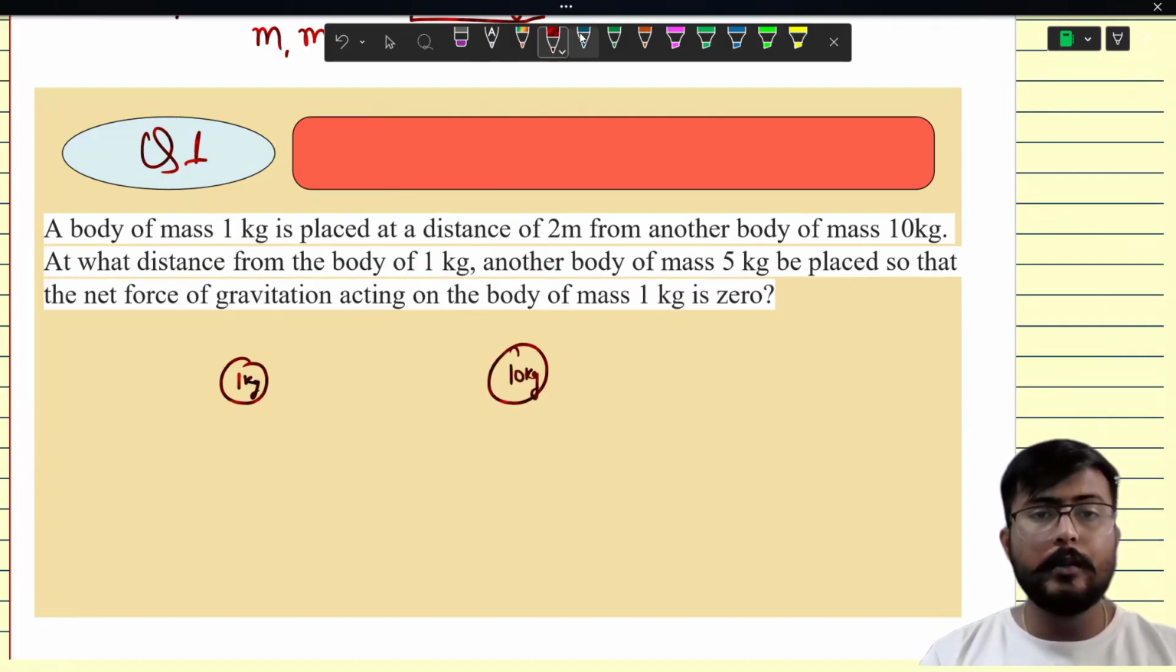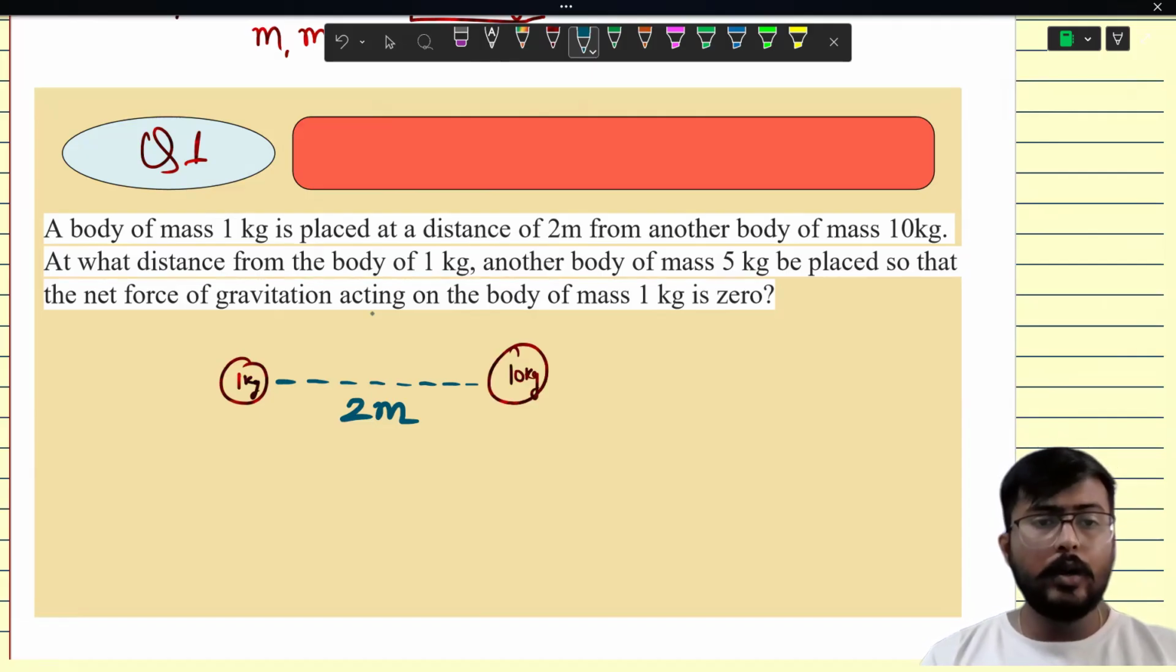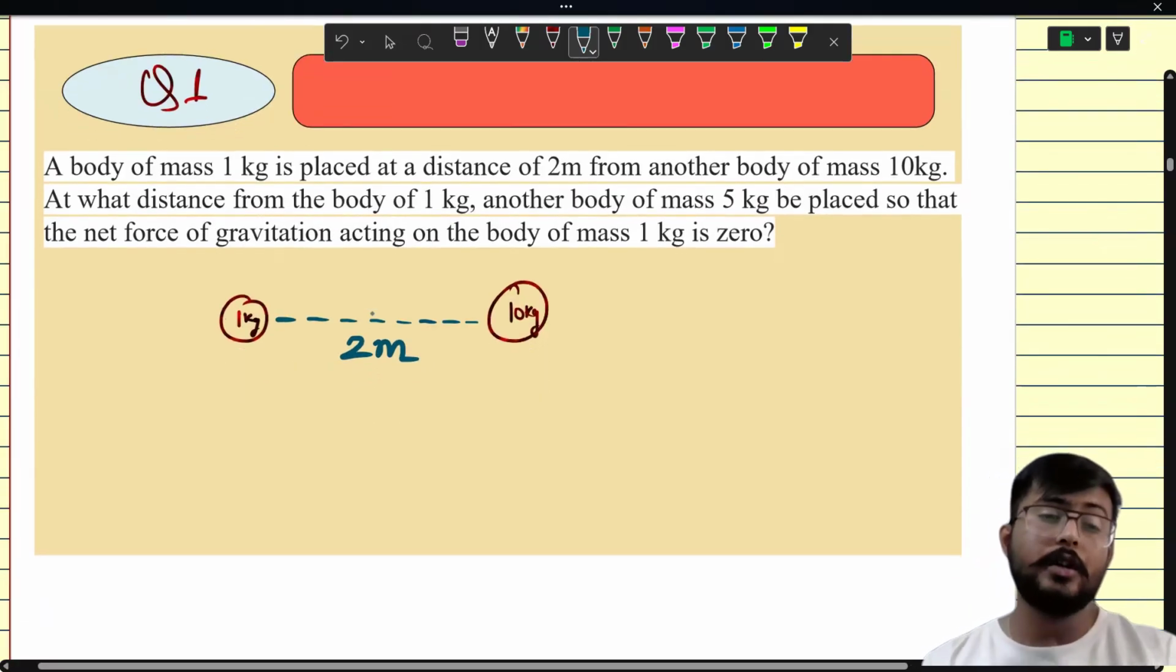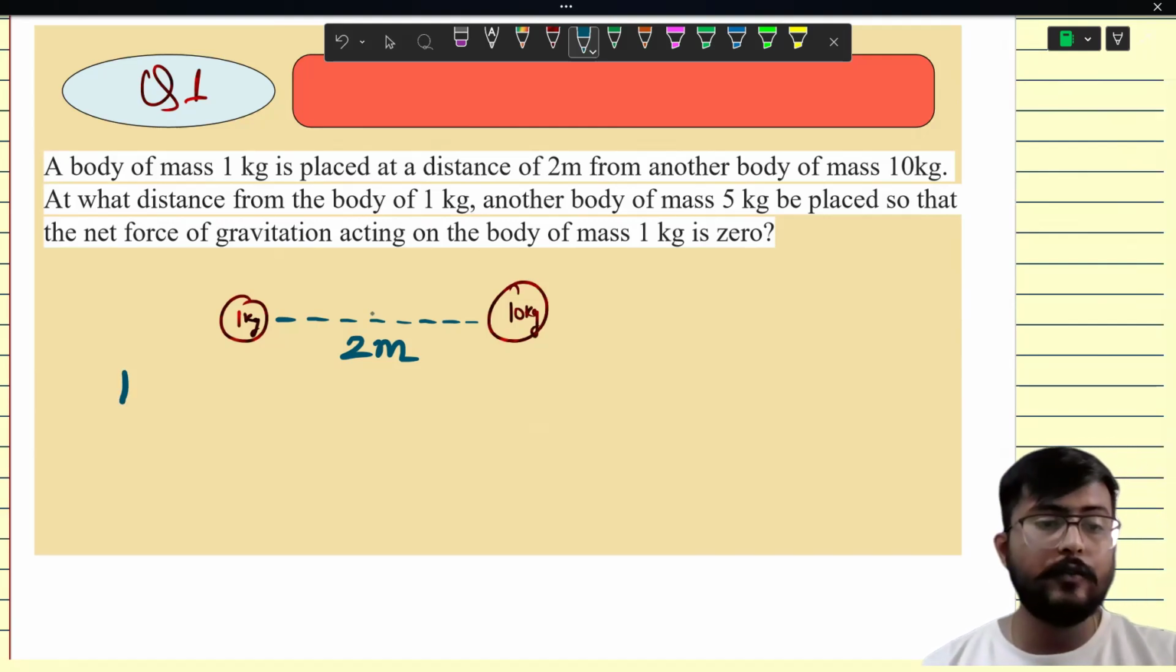And what is the distance between them? Distance between them is 2 meter. At what distance from the body of 1 kg should another body of mass 5 kg be placed so that the net force of gravitation on the body of mass 1 kg is 0? I think this is quite a good question, and it's a very conceptual question. But first, we need to find out the gravitational force between both the bodies.